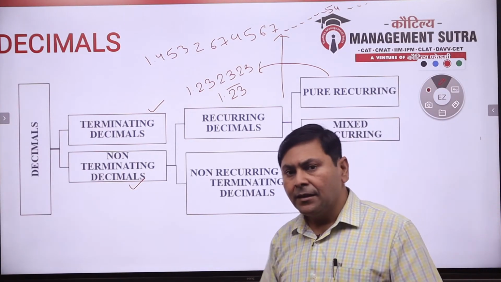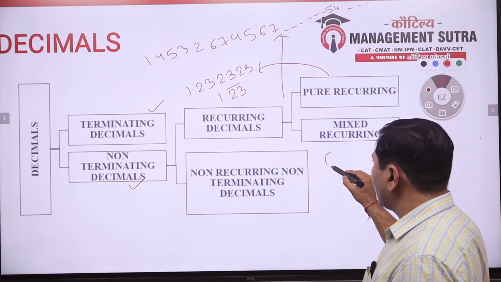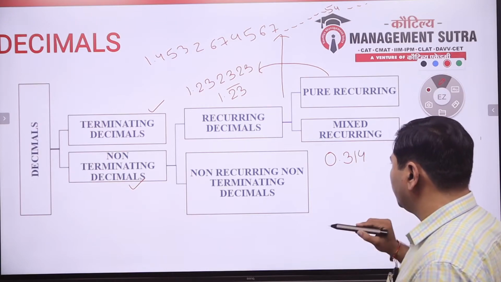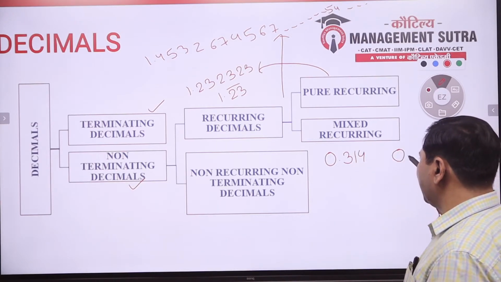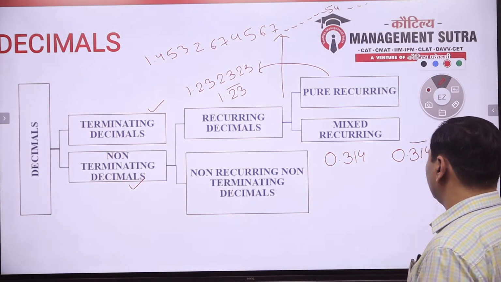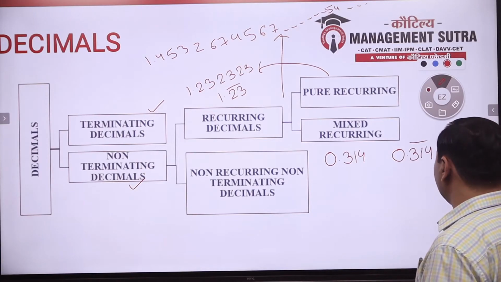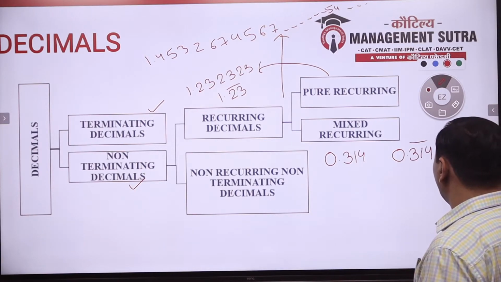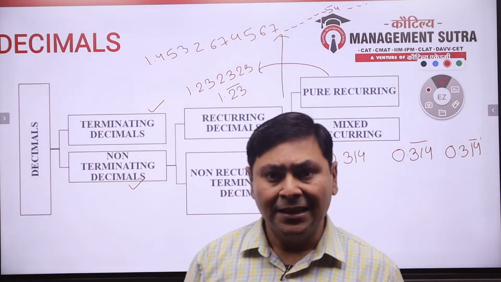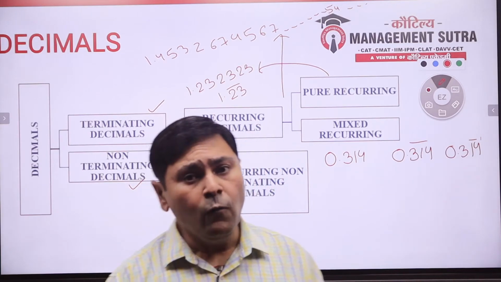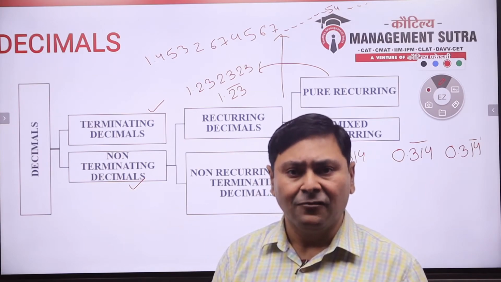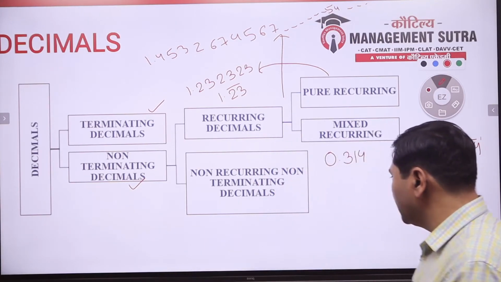One is 0.314, then 0.314 bar, where only 4 is repeating in this kind of number. Then how will we convert it into a fraction? How can we convert it into a fraction?